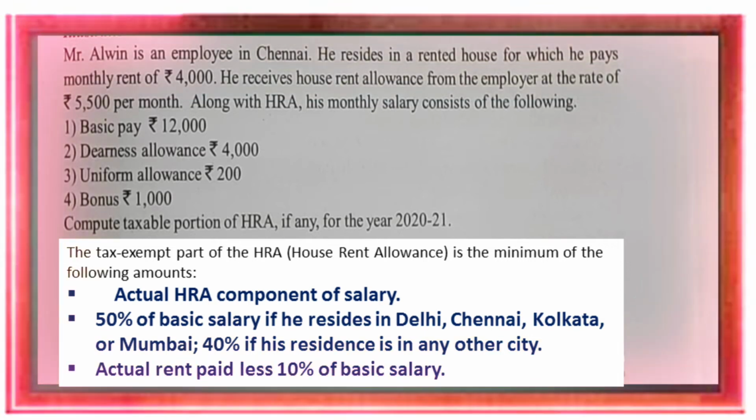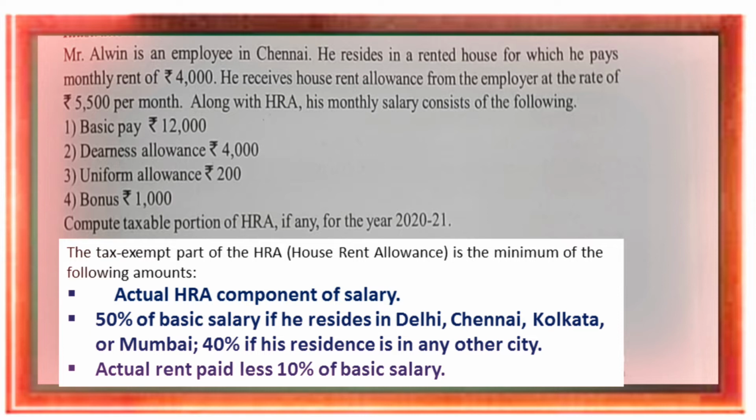Remember, for HRA purpose, salary includes DA forming part of pay and fixed percentage of commission on sales target, and excludes, that means does not include, normal DA, bonus or any other allowances.